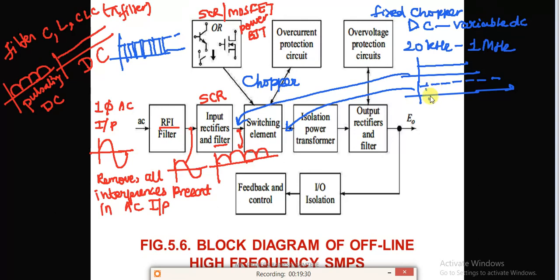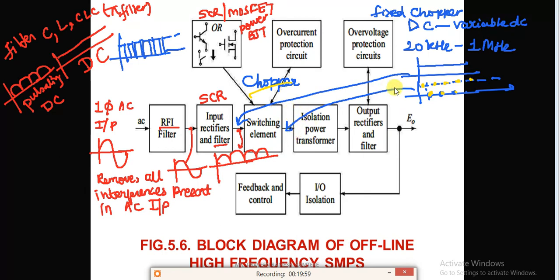At this time interval the output is 0, this time interval the output is 0, this time interval the output is 0, and at this time interval the output is high, high, high, high, and this is low, low, low. So there are variations in the DC output. How have we obtained this? We have obtained this by using a chopper.